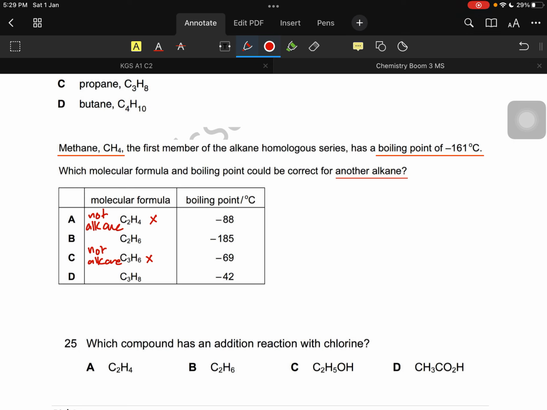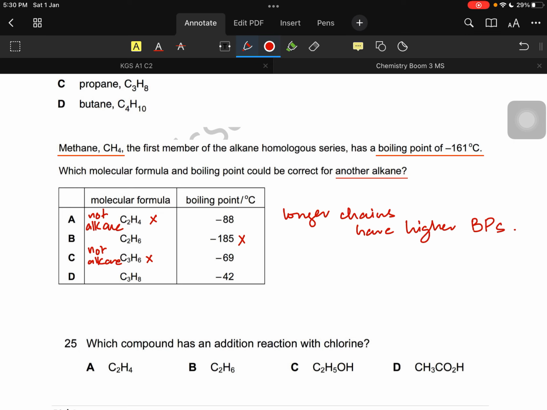B is ethane, and ethane is given the boiling point of minus 185, but you should know that longer chains have higher boiling points. We did talk about this. So if methane is minus 161, ethane should be higher, and minus 185 is lower.